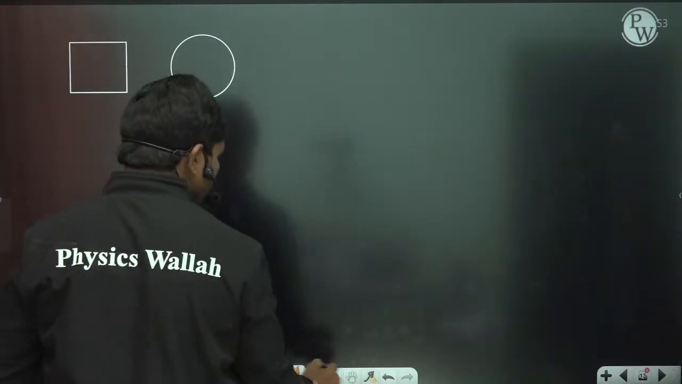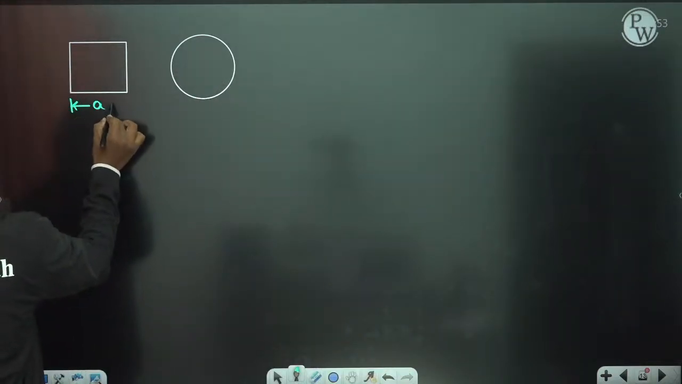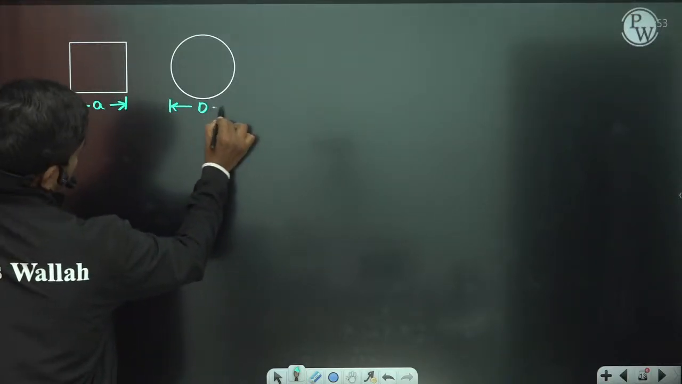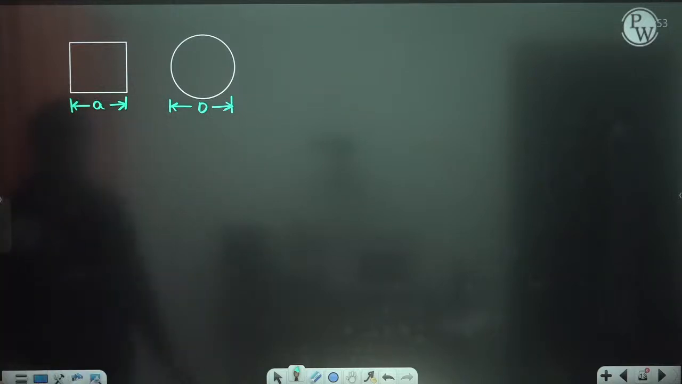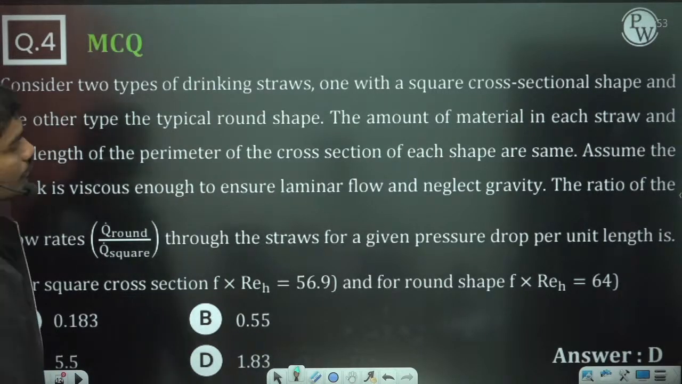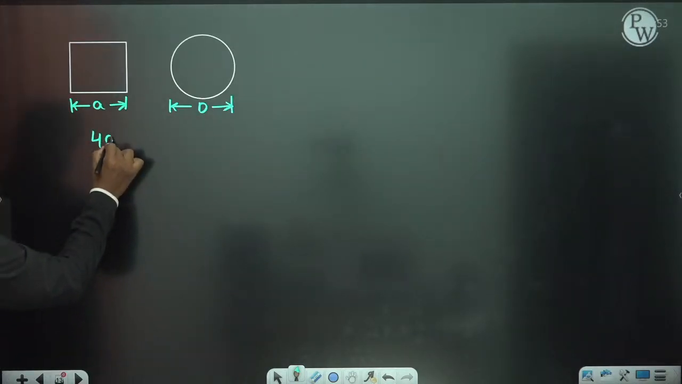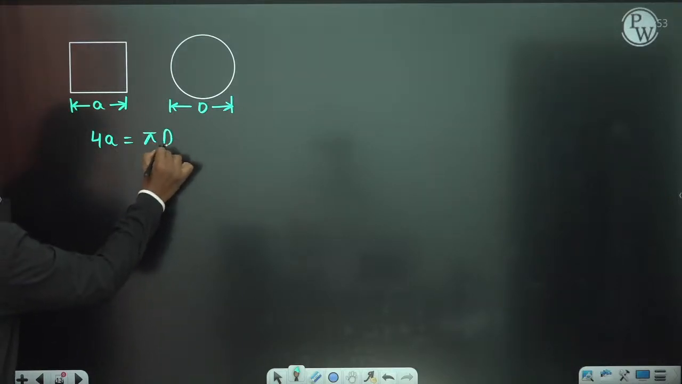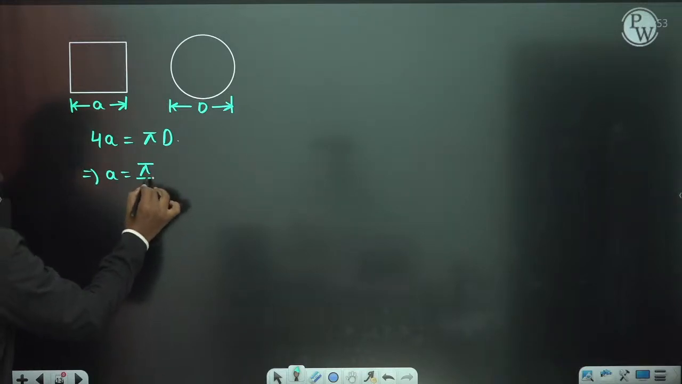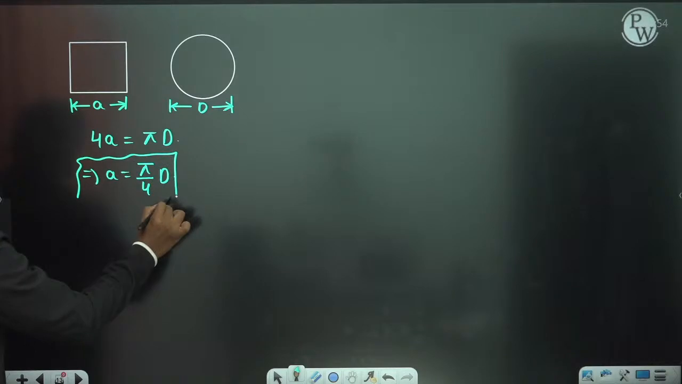Let us suppose the square cross section has a side A, and let us suppose here the diameter is D, for example. What is given here? The amount of material in each straw and the length of the perimeter of the cross section of each shape are the same. So the perimeter here means 4A, and this is equal to pi times D. These are the same. So A can be written as pi by 4 times D. The relation between A and D is this.